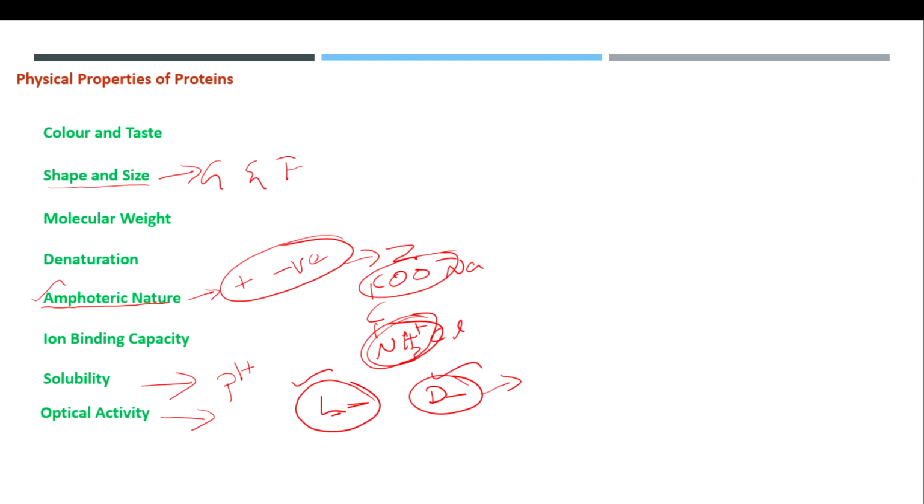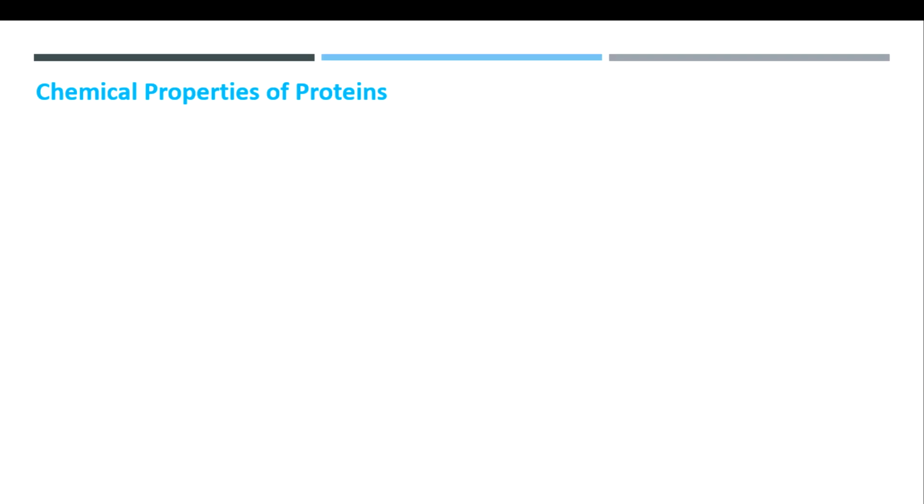And the next one is coagulation. Coagulation is a process where denatured protein molecules tend to form large aggregates and precipitate from solution. That is what coagulation means, where the protein also loses its structural properties. And the next one is chemical properties.